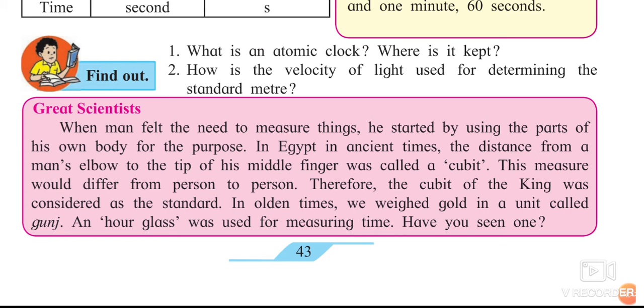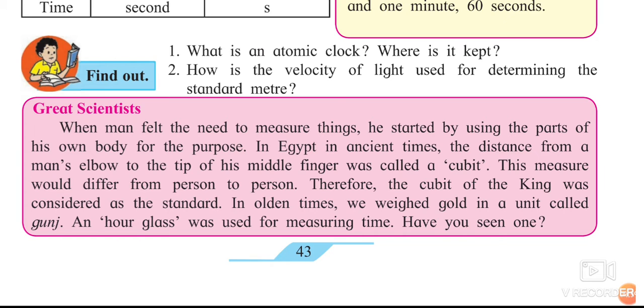In olden times, we weighed gold in a unit called gunj. So gold was earlier measured in gunj. Nowadays it is measured in grams, milligrams, kg. Kg is hard to see also. We are measuring in grams itself.